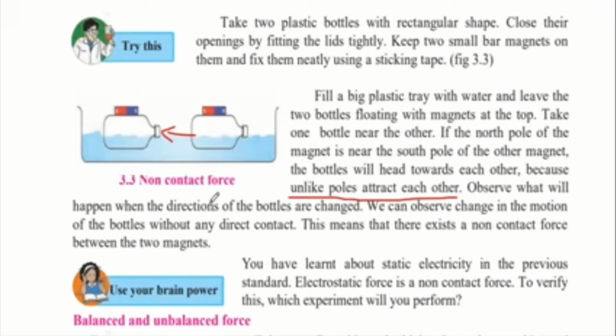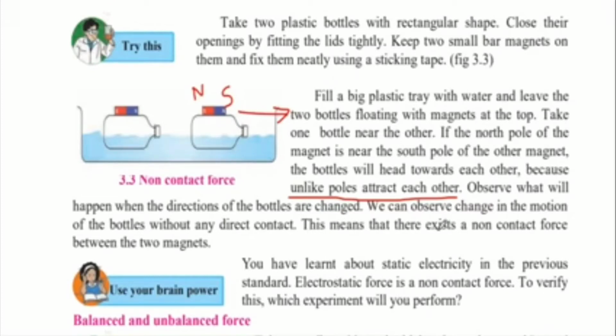Observe what will happen when the directions of the bottle are changed. So now, if the north pole was on this side and the south pole was on this side, then the bottle will move in the opposite direction, because north and north are like poles and they will repel each other. We can observe change in the motion of the bottles without any direct contact. So even though you are not touching the second bottle, when you bring this bottle close to it, it will move away or towards depending on the pole. Even though there was no direct contact, it still moved.